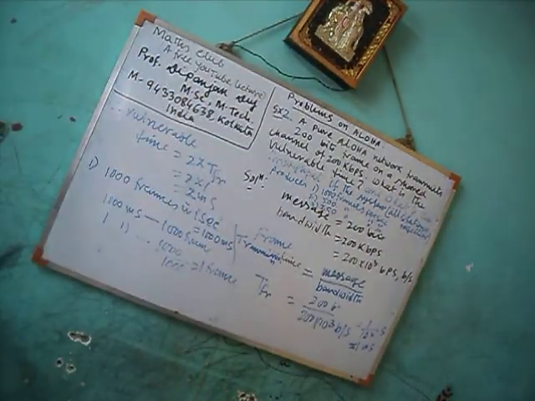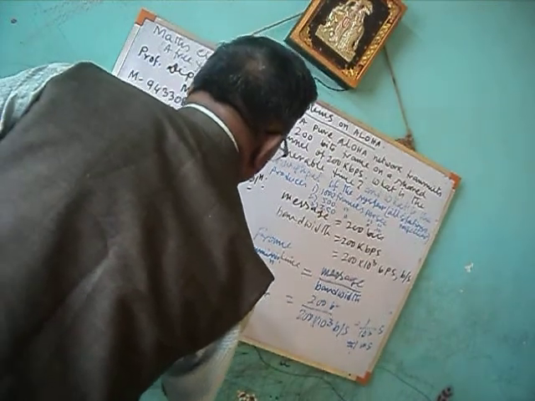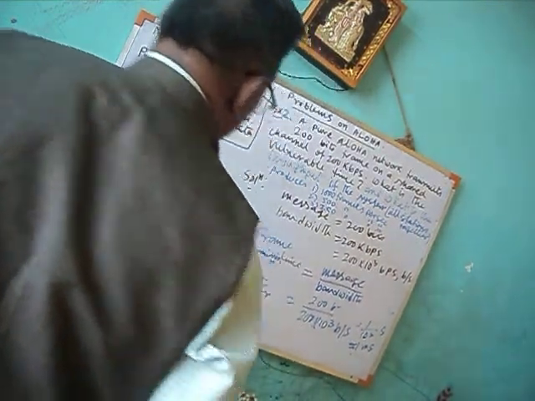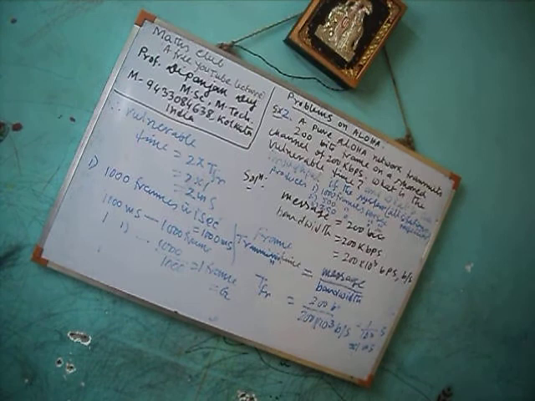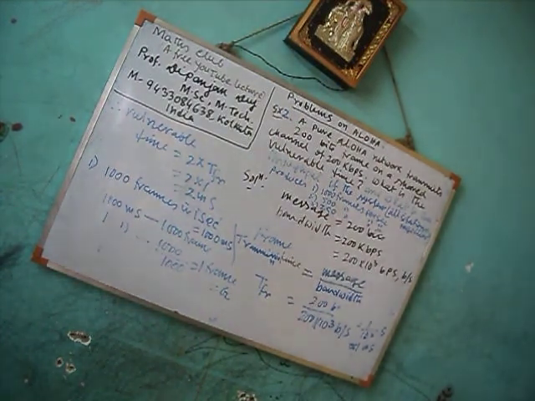In 1 millisecond, 1 frame. This is the value of G. G equals 1.